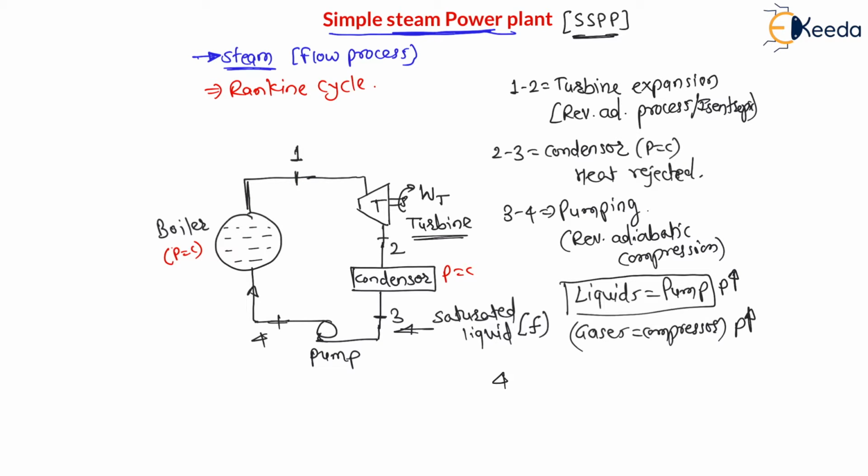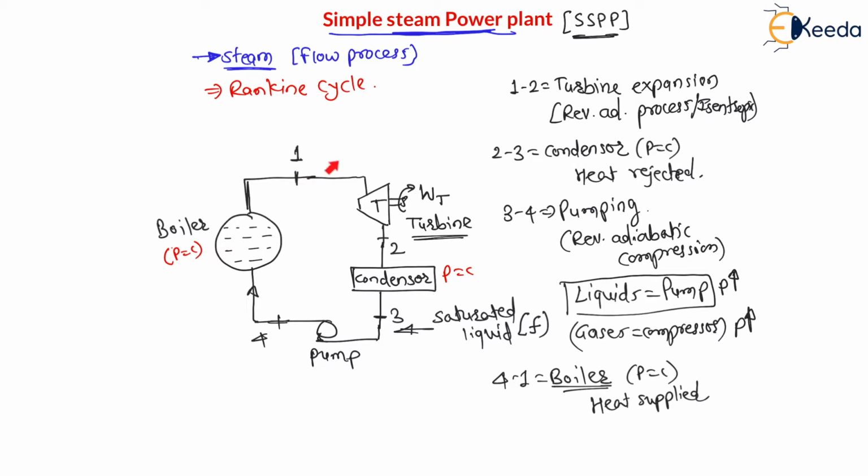Therefore we can say 4 to 1 is boiler, where heat is supplied at constant pressure. Therefore boiler is a constant pressure process, where heat is supplied at constant pressure. Now my dear students, depending on the inlet condition of turbine, the Rankine cycle can be said as superheated Rankine cycle or dry saturated Rankine cycle or wet Rankine cycle.